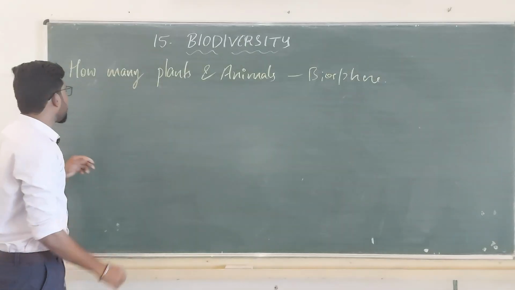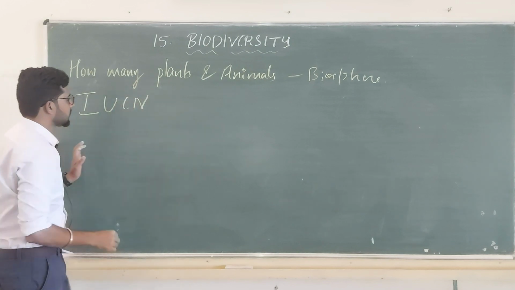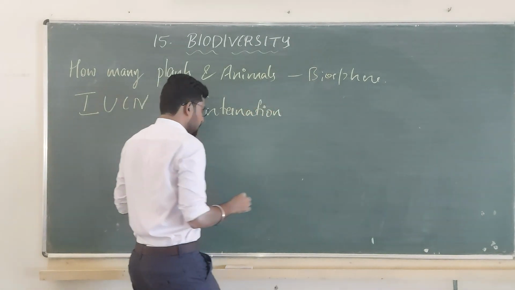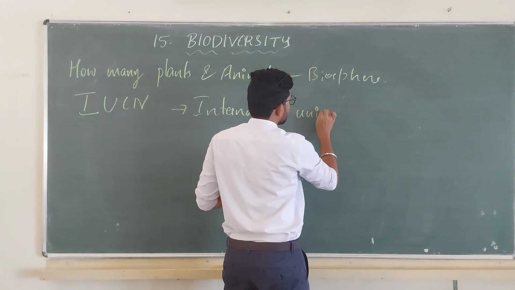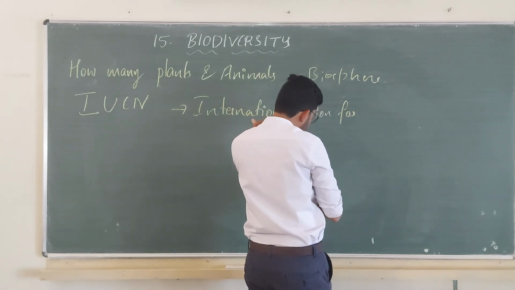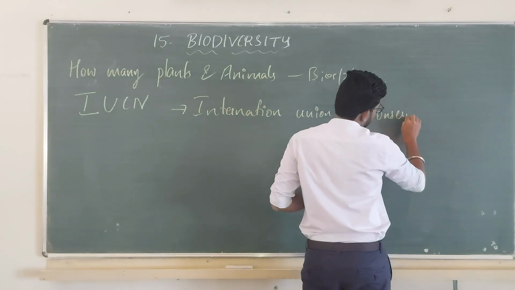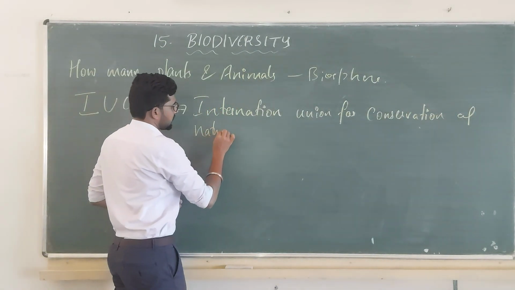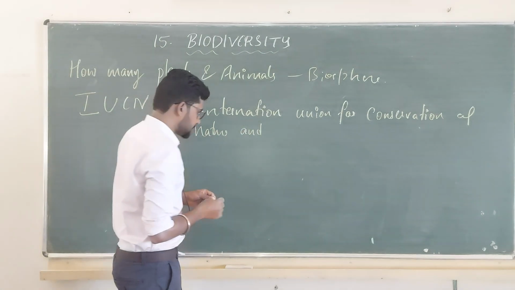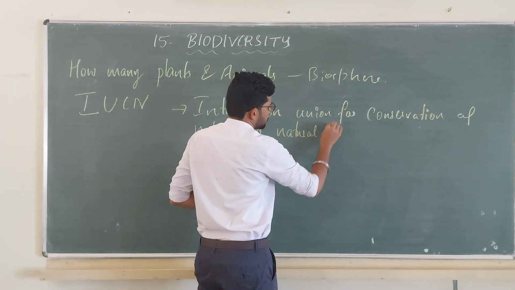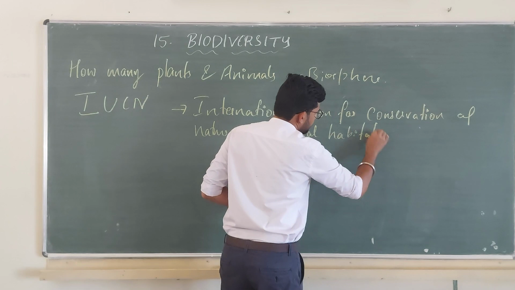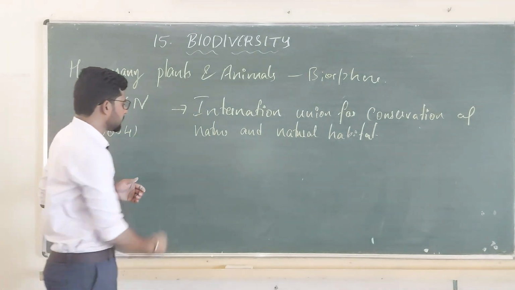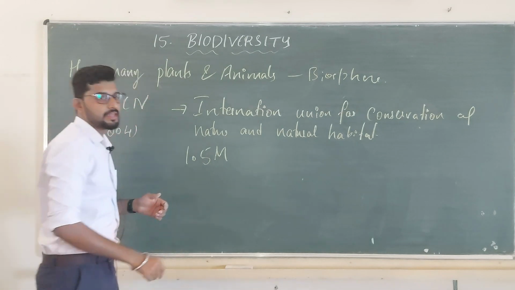According to IUCN, the International Union for Conservation of Nature and Natural Resources, in 2004 they have given that we have 1.5 million species in our biosphere.